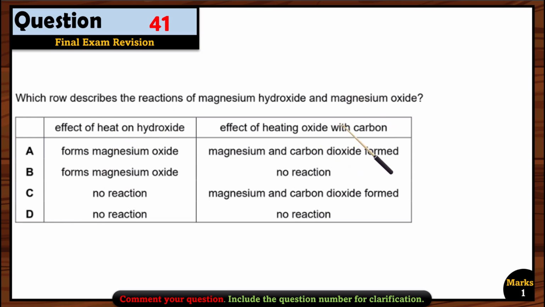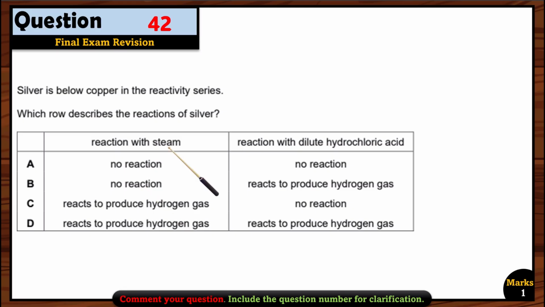Now, the effect of heating oxide with carbon. So magnesium oxide will not react with carbon, right? Because it is more reactive than the carbon. So carbon cannot displace magnesium from magnesium oxide. So there will be no reaction. So that's why option B is the right option here. That is, it will form magnesium oxide and there will be no reaction. So option B is correct.